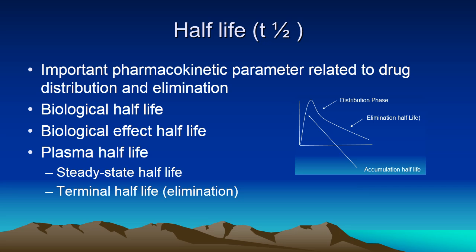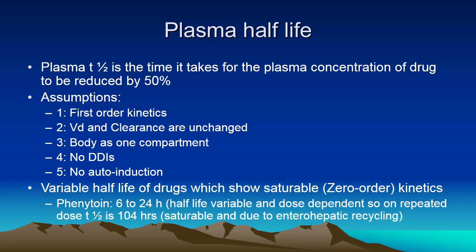Now plasma half-life is estimated after a single dose, after a steady state half-life, or as a terminal half-life of elimination. Plasma half-life is the time taken by the drug to achieve 50% of its concentration, and in calculation of this 50% assumptions are made.